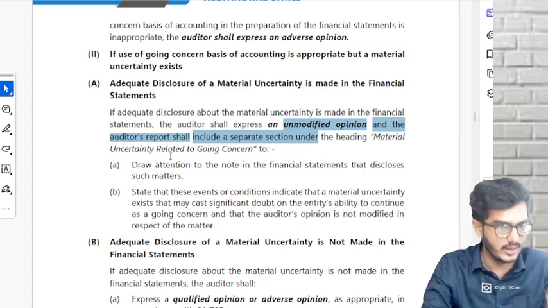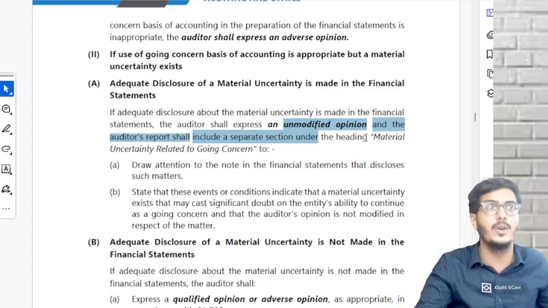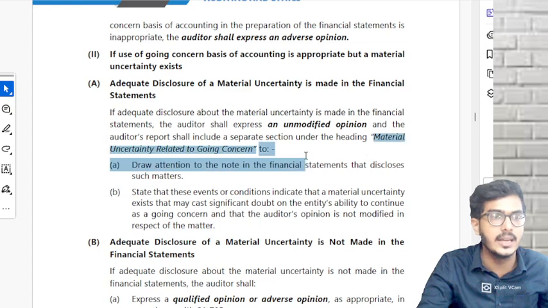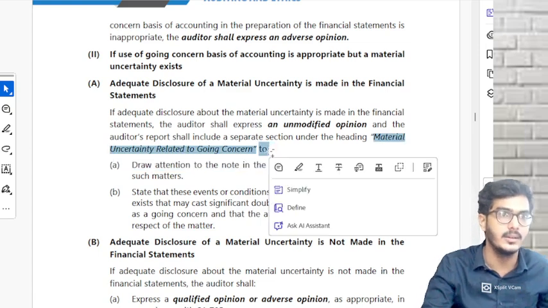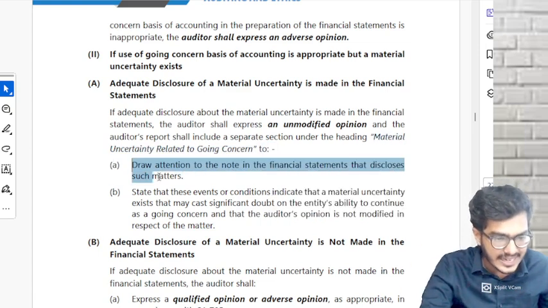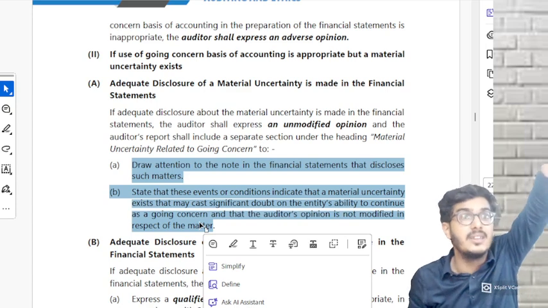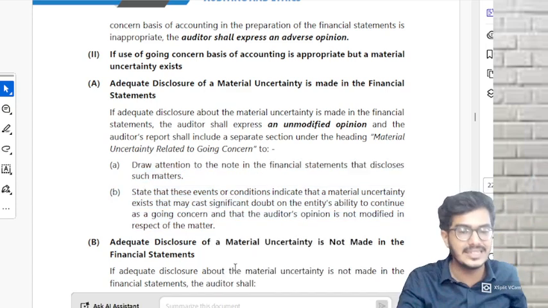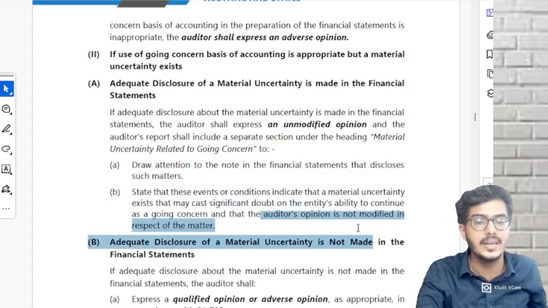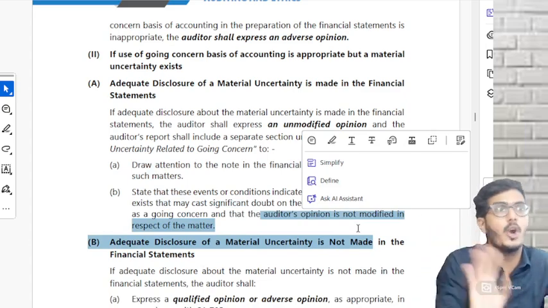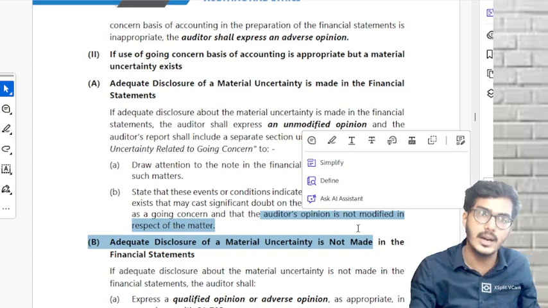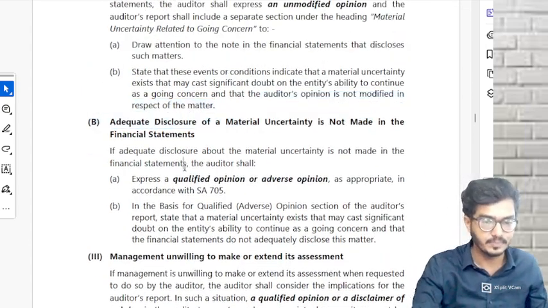So in your report, add one heading. What is that heading? Material uncertainty related to going concern. Add this heading and write something. First, give a reference to that note because that disclosure is given in the FS. Give a reference and state that the auditor's opinion is not modified because of this particular event. Understood kya?